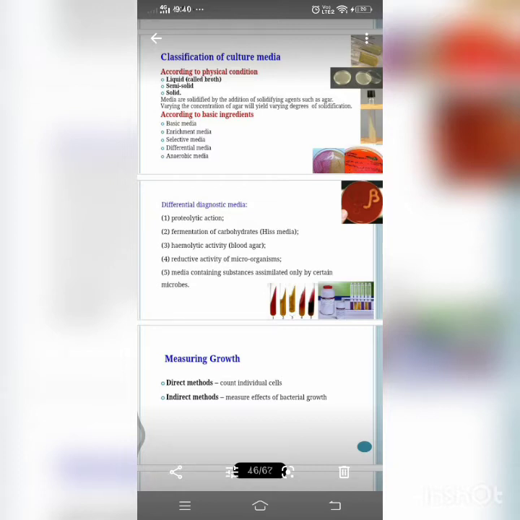And next, coming to the complex media. As the name itself says, by adding additional ingredients, it turns into complex media. All media other than the simple media are complex media.